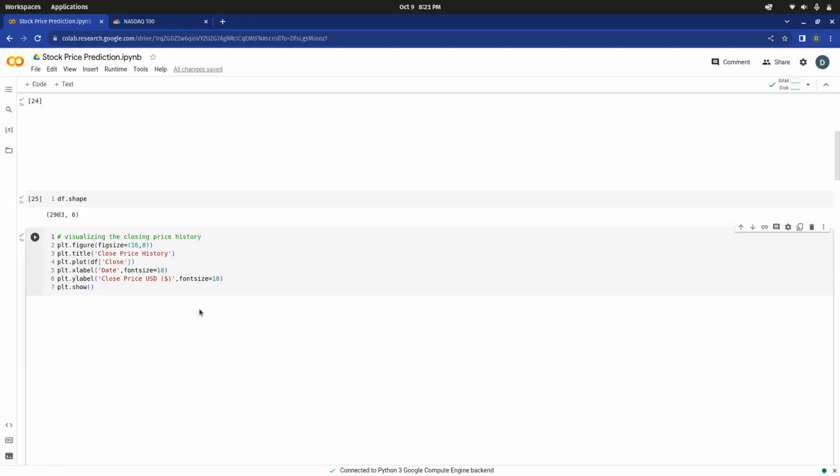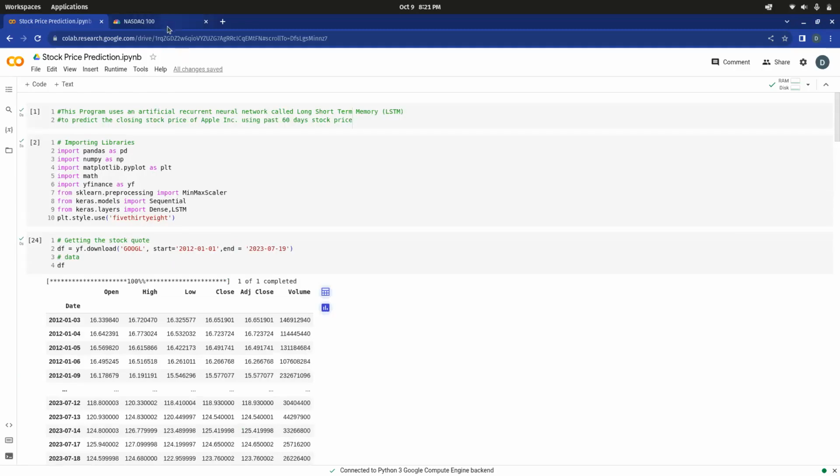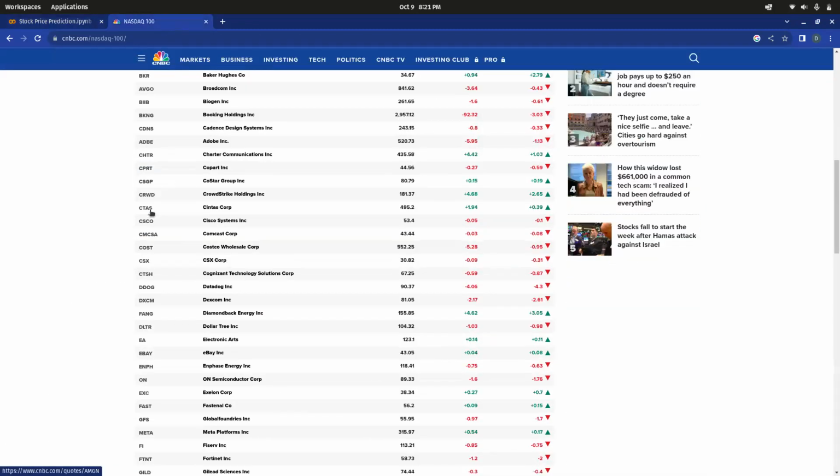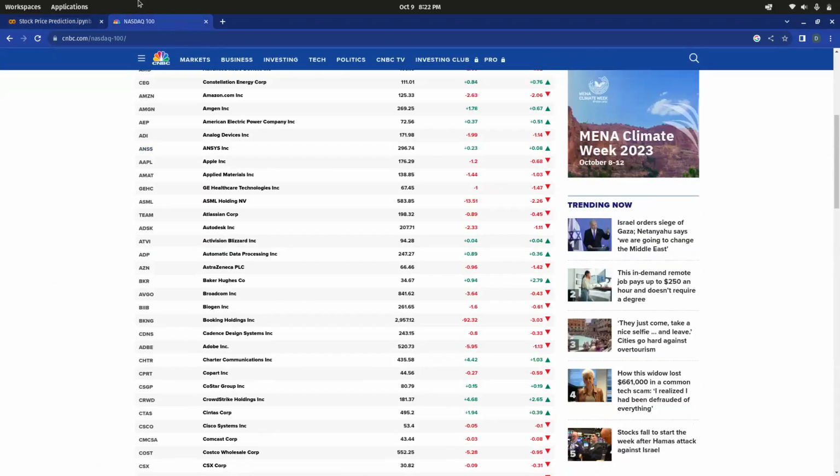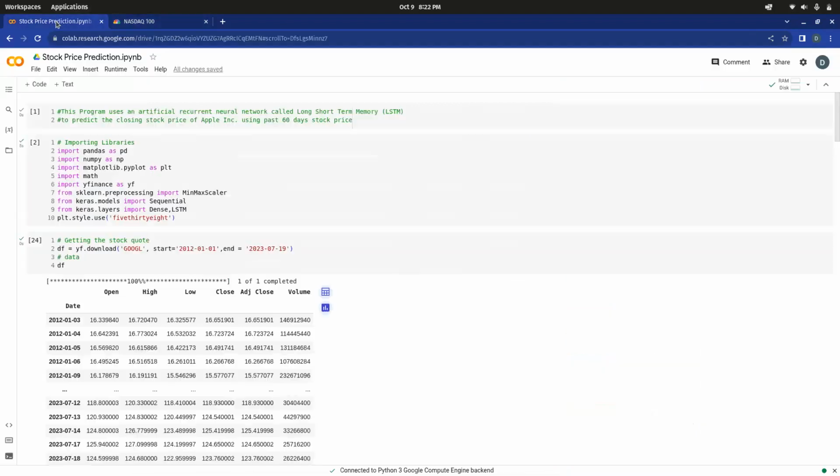Here, for example, we have taken Google, but as you can see, in Nasdaq there are many companies listed. So we can do analysis of any of them, and we can get predictions for any of them. We just need to take the name from Nasdaq and replace the tag for Google here.